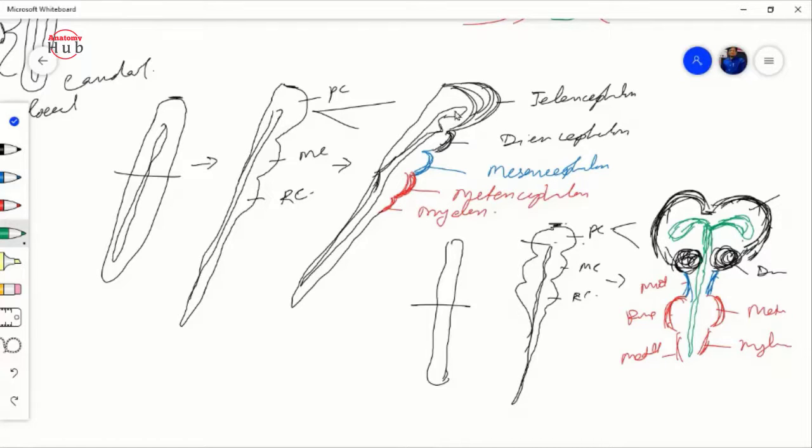Here it will form your third ventricle, and here in the mesencephalon it will remain as a tube only, and that tube is known as your cerebral aqueduct. So this is the mesencephalon, and here it forms a tube, that tube is your cerebral aqueduct.